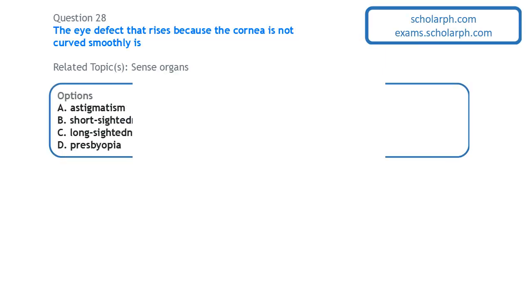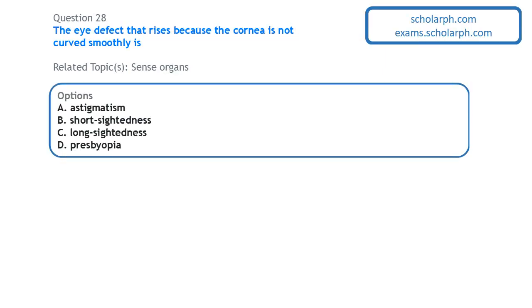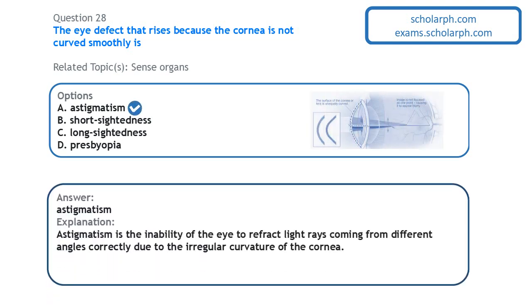Next question: the eye defect that arises because the cornea is not curved smoothly is astigmatism. This happens due to the irregular curvature of the cornea. And what happens with people that have astigmatism is that the eye would not be able to refract light correctly. Light coming from different angles, the eyes will not be able to refract it correctly.